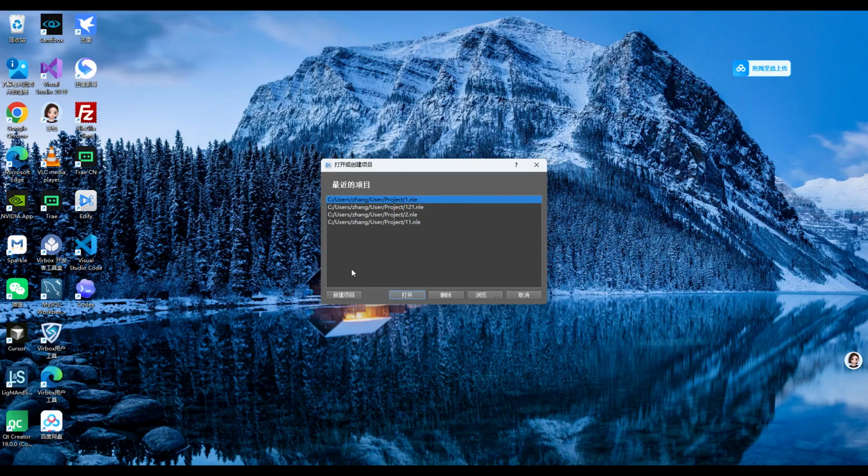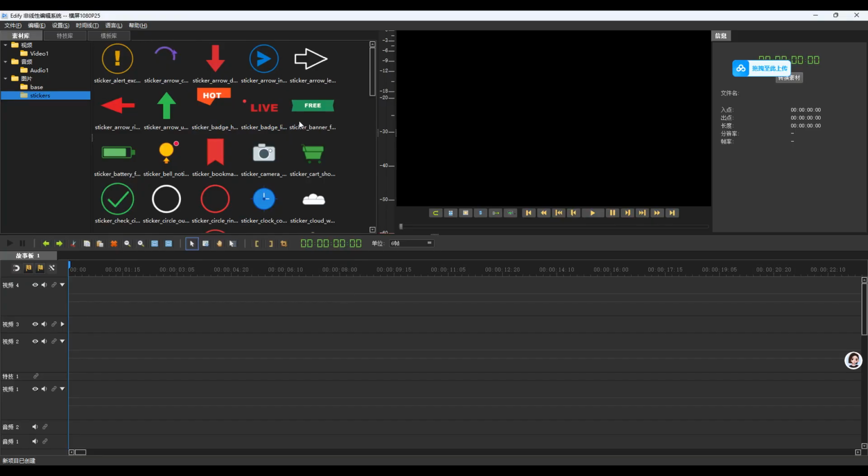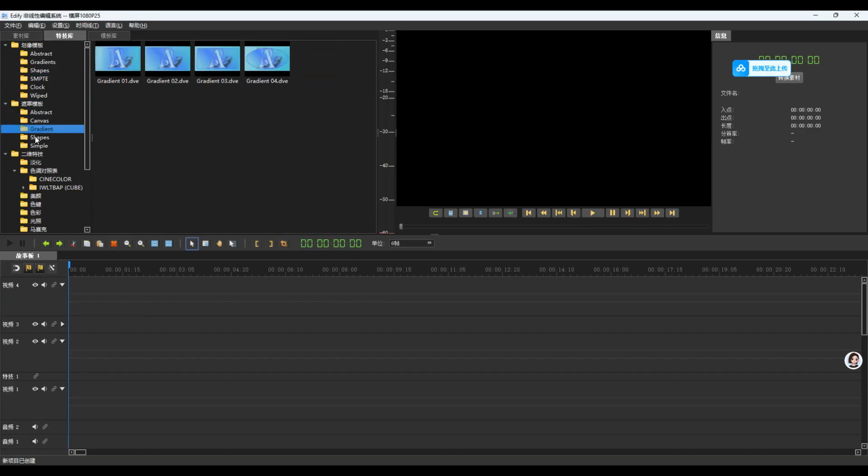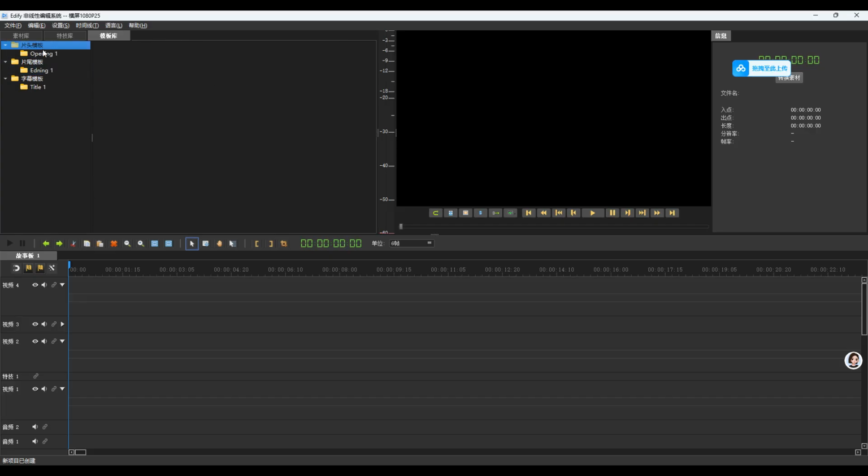On launch, you can create a new project or open an existing one. Here we choose New Project. You will see the media library and effect templates. Templates can be extended by the user. The template library includes opening, ending, and subtitle templates.